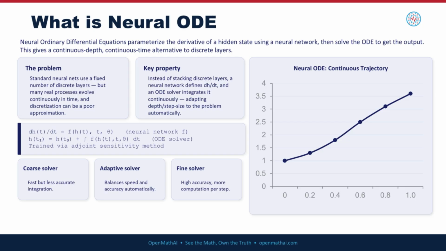Unlike traditional neural networks, which learn a direct mapping from inputs to outputs through a fixed number of layers, a Neural ODE learns a continuous rate of change of the system state using a neural network. An ODE solver then integrates these learned state changes over time to compute the future system state, allowing the model to accurately represent dynamic processes.